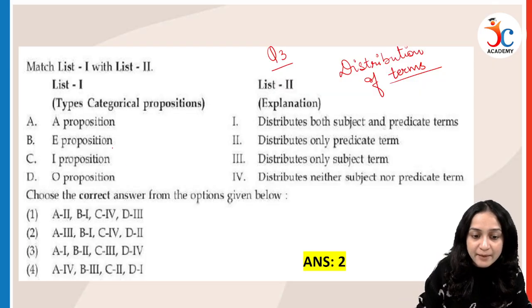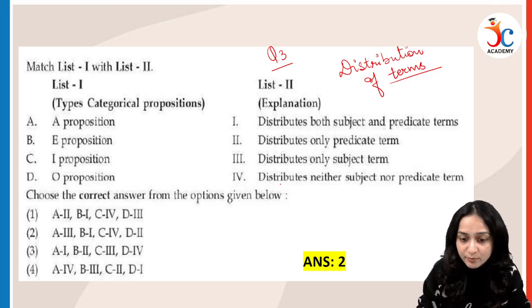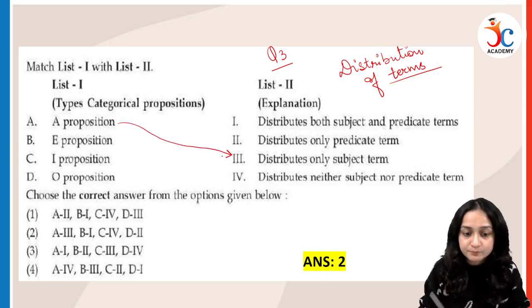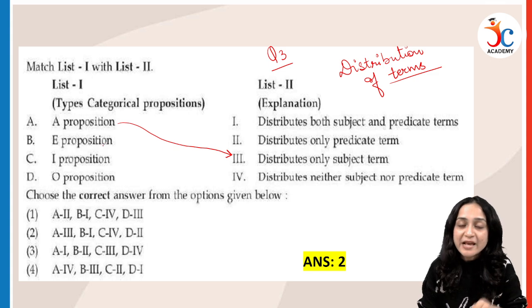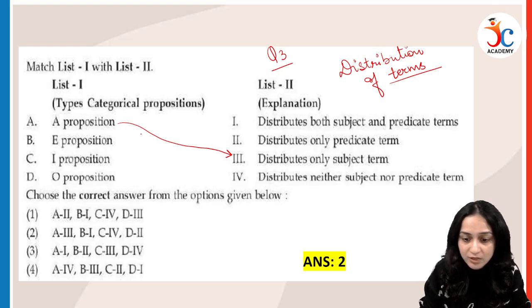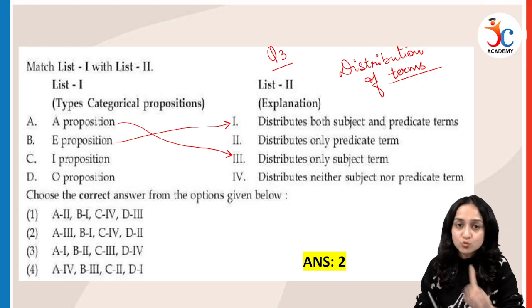Now A proposition: All S are P. So only subject is distributed. So A goes with option number 3. E. No S is P. So both are distributed. So option B goes with 1.